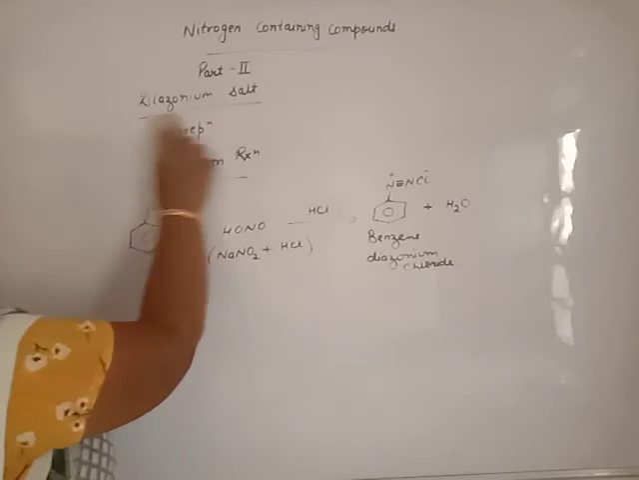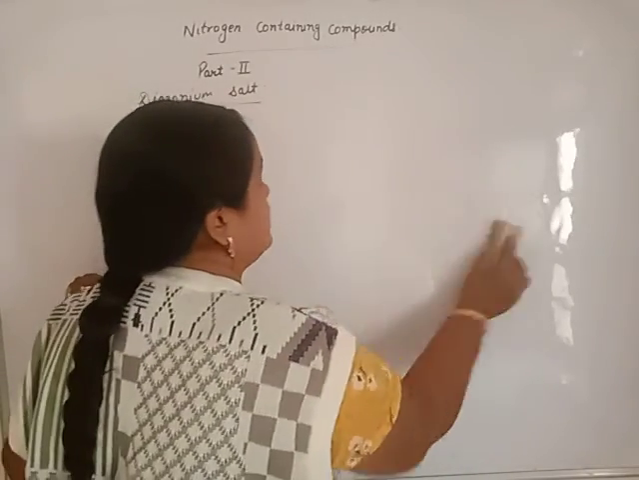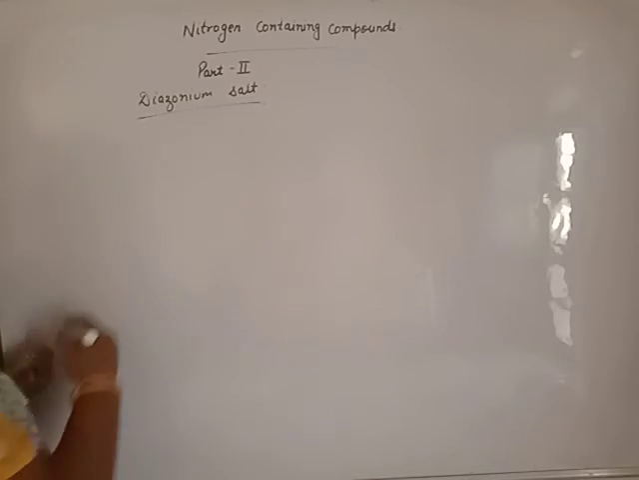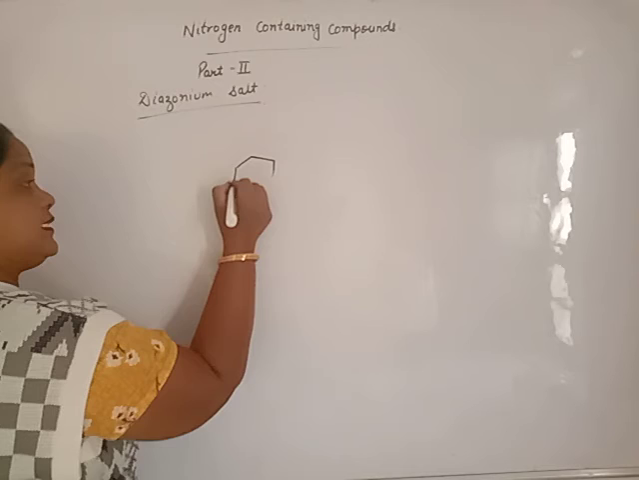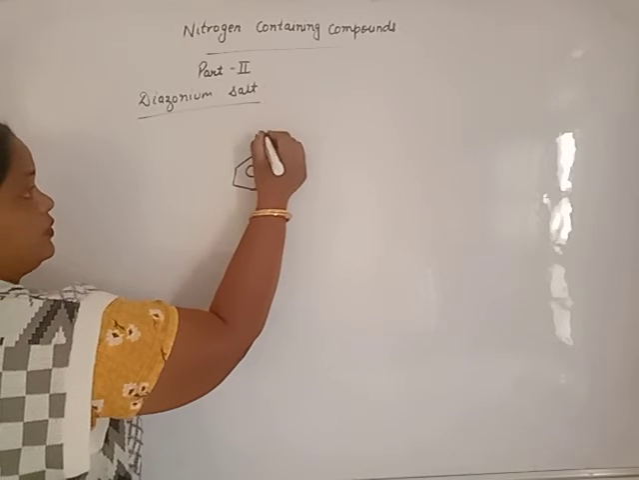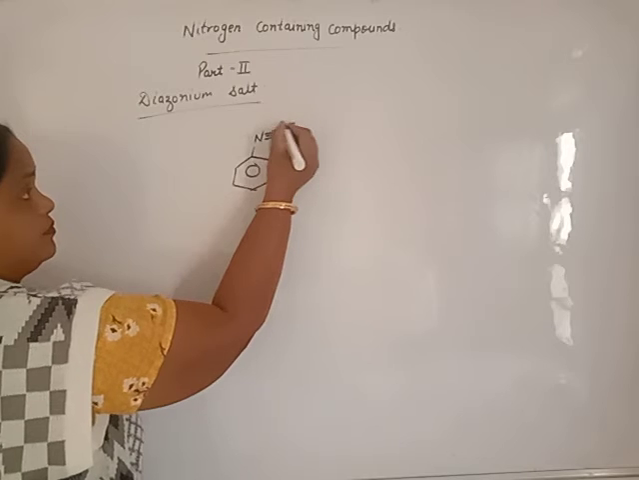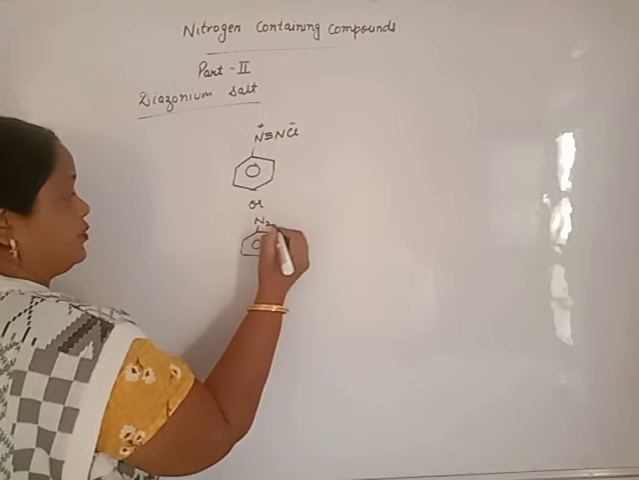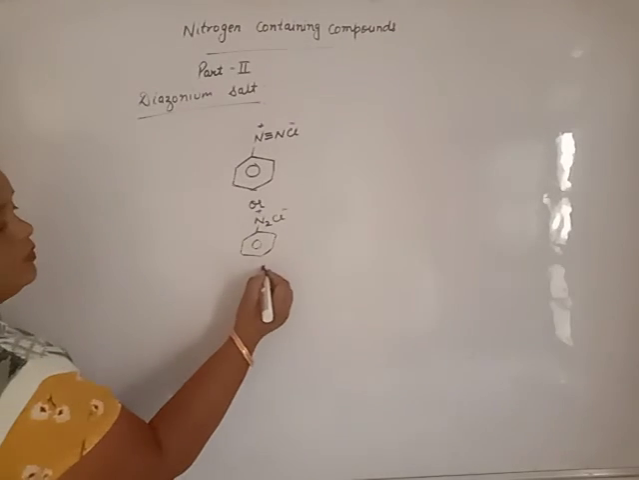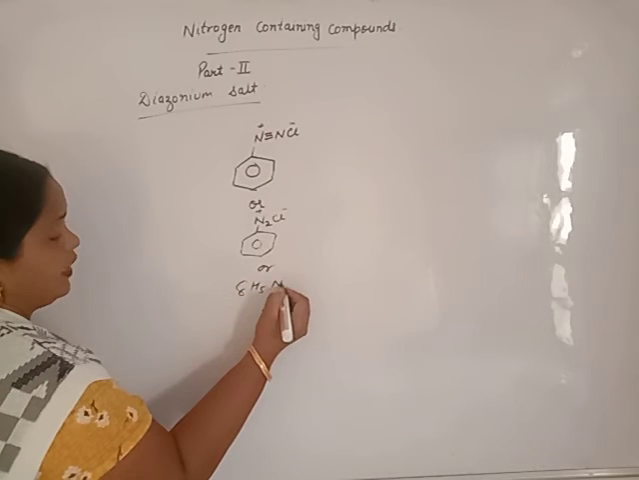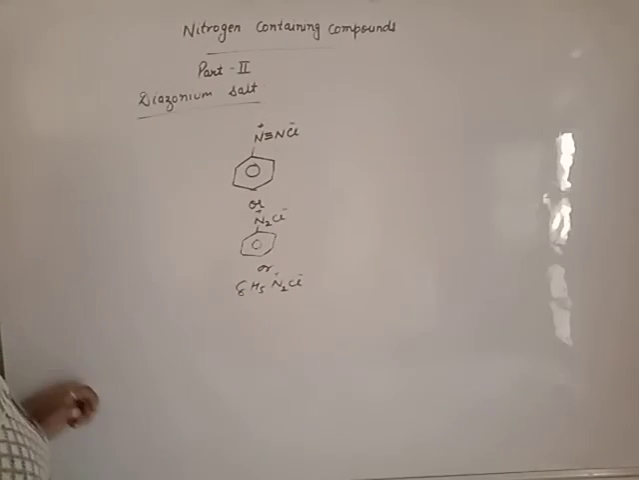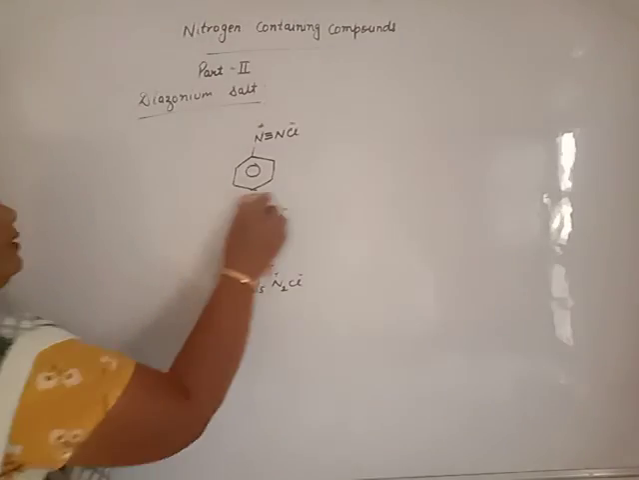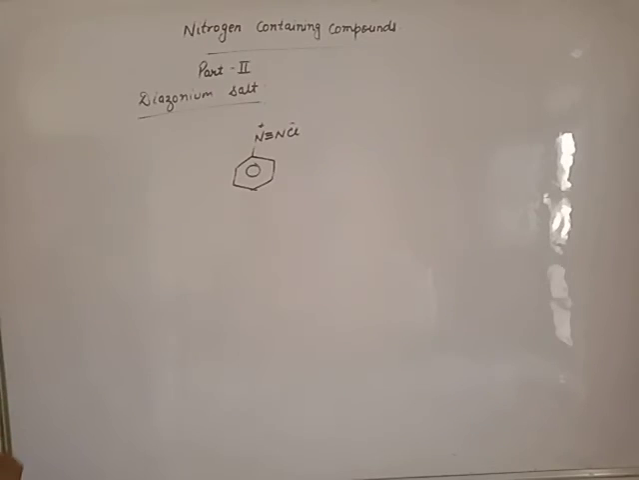Now, what are the chemical properties of this diazonium salt? From this diazonium salt, we will prepare a number of compounds. Beta, this is benzene diazonium salt. It may be represented like this: N2Cl negative, or you can say C6H5 N2Cl negative. Either way you can write, that's up to you.